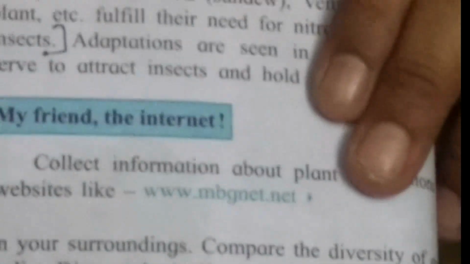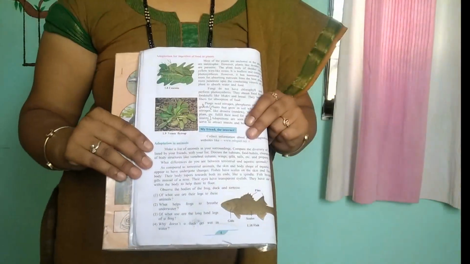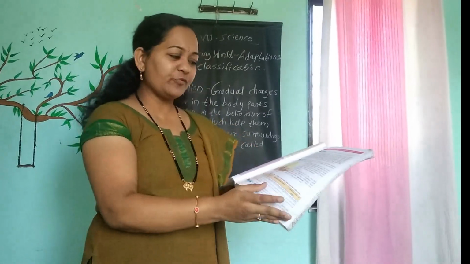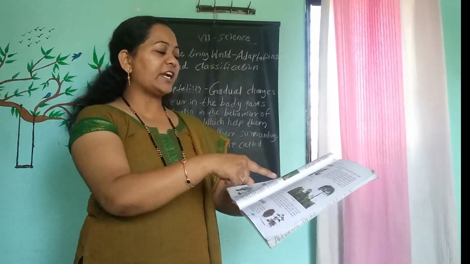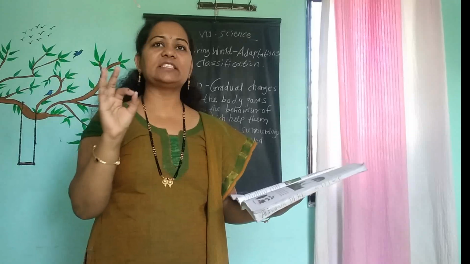As we wrote and explained today, these 4 topics of adaptation, I hope you understand. Next period, next video, I will teach you adaptation in animals, how animals are adjusting themselves in different areas. Till that time, please do one thing for your understanding. You will write down the definition from the textbook and give a heading for each adaptation which we learned today, like adaptation in desert, and write the plant name which you learned in that paragraph. Heading, what point we learned, and plant name, like this way you complete that.